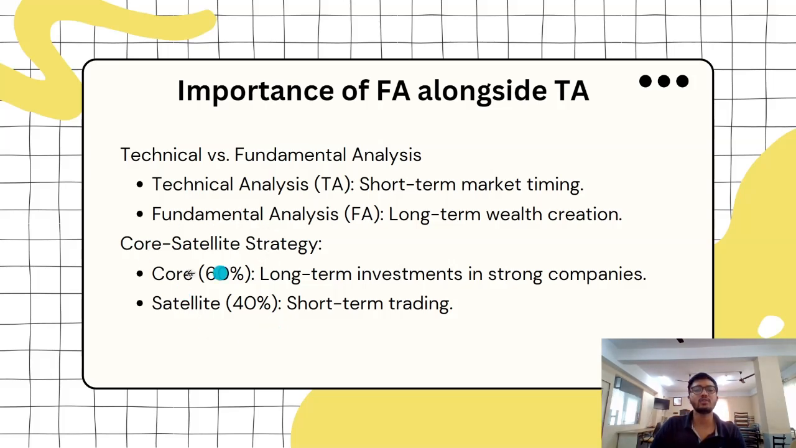So what is the core satellite strategy? The core 60% of your wealth should be in long-term investments, be it in strong companies, mid cap or small cap. There should be some money that you are not using for speculation, because in speculation you can be incorrect, and there's a risk of losing that capital. So the strategy should be 60% of your investment in the long term and 40% in short-term trading, because at the end of the day, short-term trading will help you make money in order to do long-term investments.